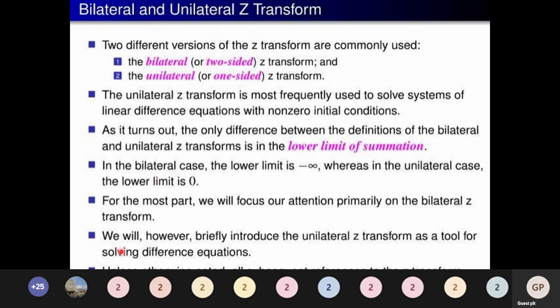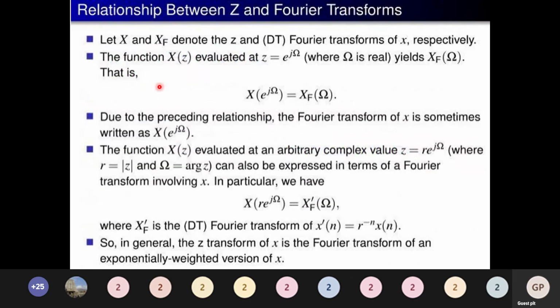Most of the attention will be on the bilateral Z transform with respect to the problems. Next, the relationship between the Z transform and the Fourier transform.